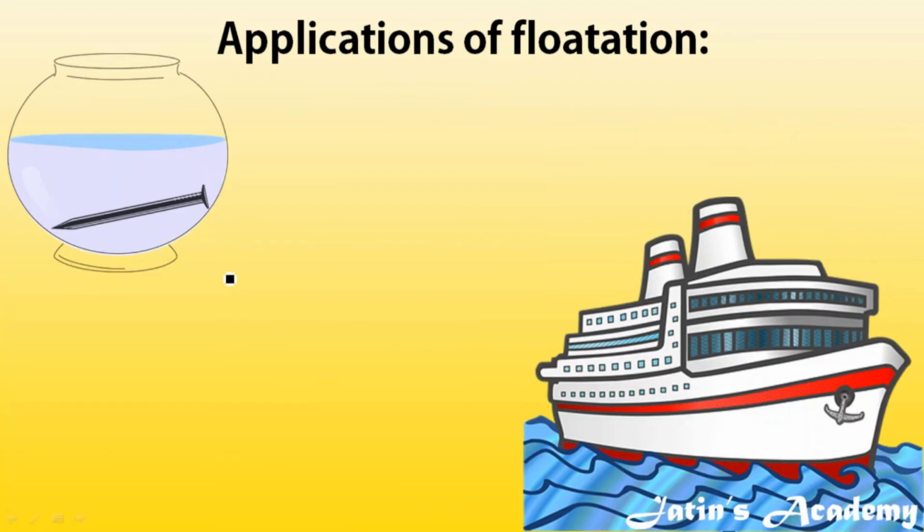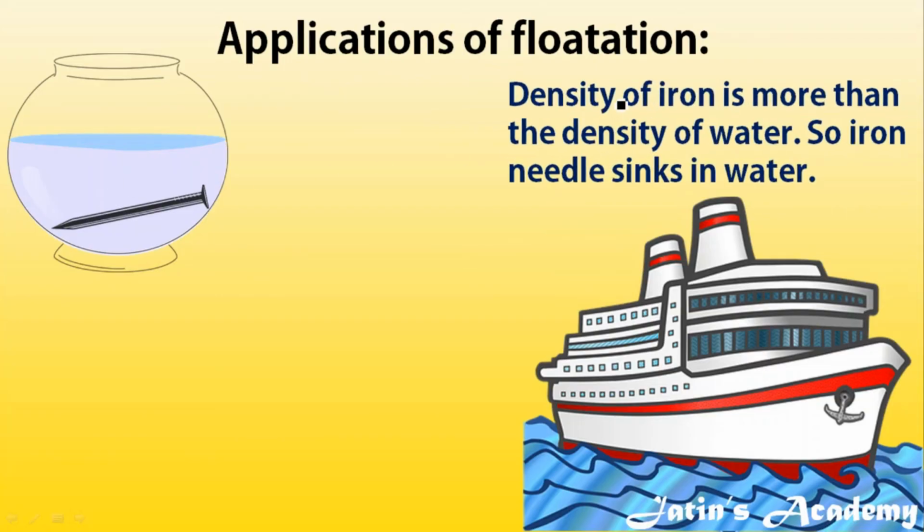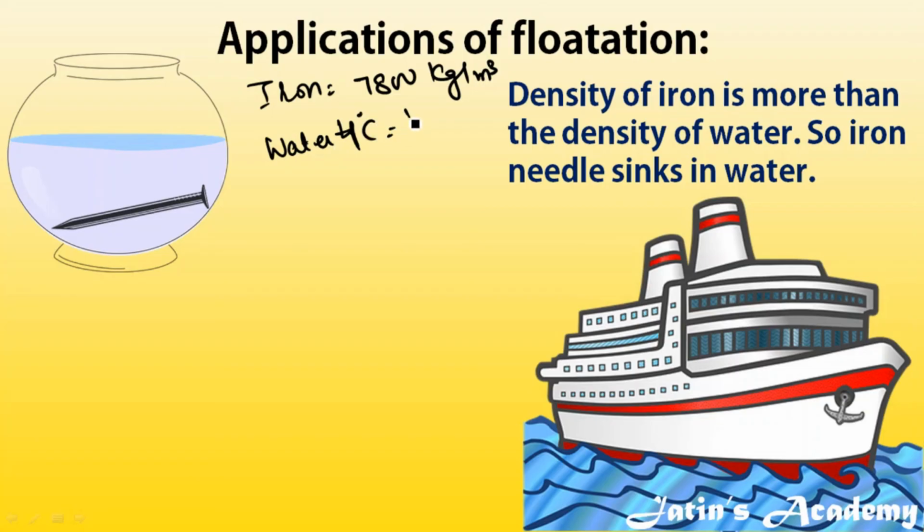Next, we have the second application of flotation. The density of iron as compared to water is more. The density of iron is 7800 kilogram per meter cube. These values you have to remember. And the density of water at 4 degrees Celsius is 1000 kilogram per meter cube. So here you can check carefully that the density of iron is more as compared to the density of water. If the density of iron is more, then obviously it is going to sink in a liquid.